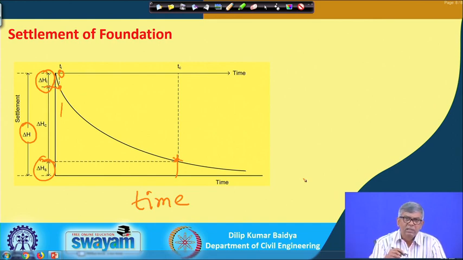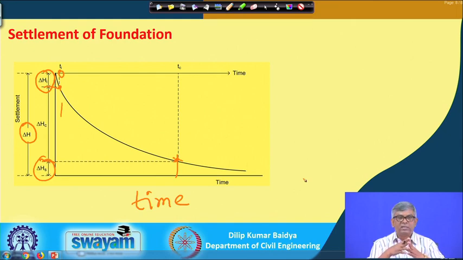So from this figure I wanted to highlight that the foundation settlement consists of three parts: immediate settlement, consolidation settlement and secondary consolidation, or secondary compression. Immediate settlement is immediate by the name itself, and is also called elastic settlement.